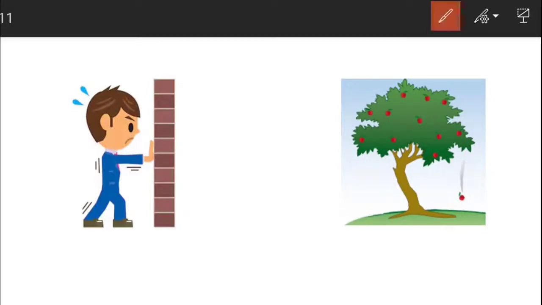Let us see the first example. Here you can see that the boy is pushing a wall very hard. He is applying a force on the wall for a long time. He might feel exhausted after some time, or he might say that he is doing some work. But in terms of physics, he is doing no work. Why? Because as he is applying the force for a long time, but there is no displacement in the wall. So according to physics, the boy has done no work on the wall because there is no displacement in the direction of the applied force.